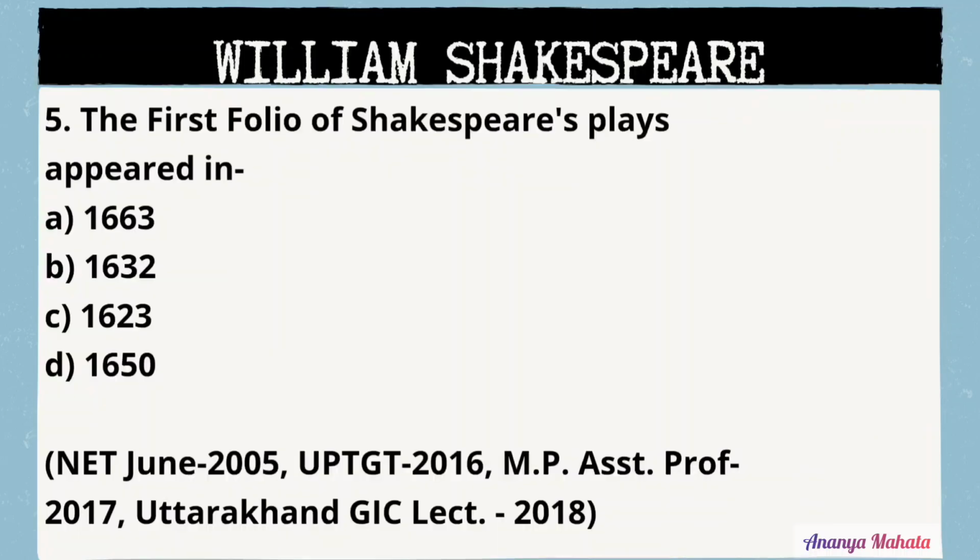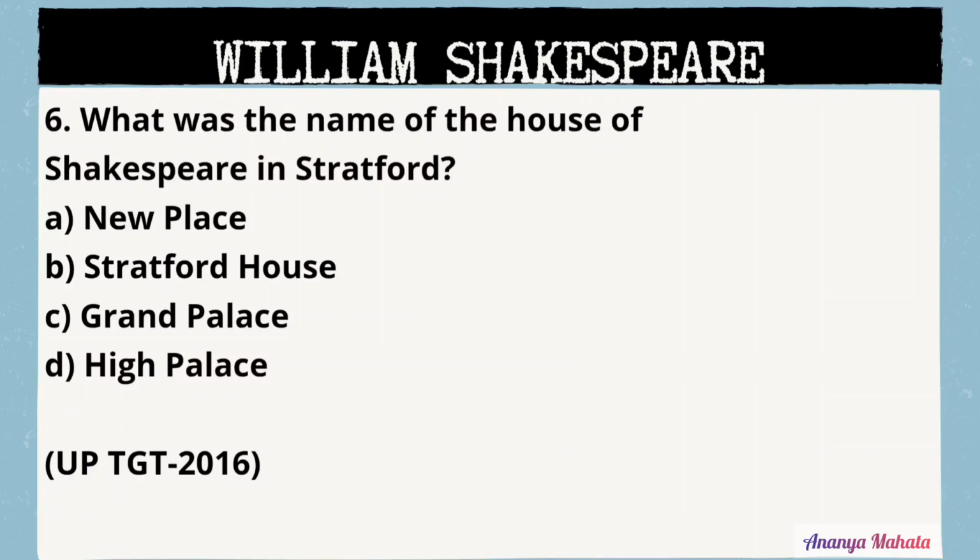Next one is, the first folio of Shakespeare's plays appeared in which year? We know that the first folio appeared in 1623 and the second folio was in 1632 and the third folio was in 1663. So the answer is option number C, 1623. While solving these questions, we are also doing revision. Next question is, what was the name of the house of Shakespeare in Stratford? And the answer is option A, New Place.